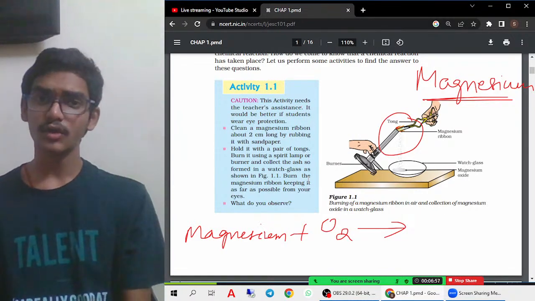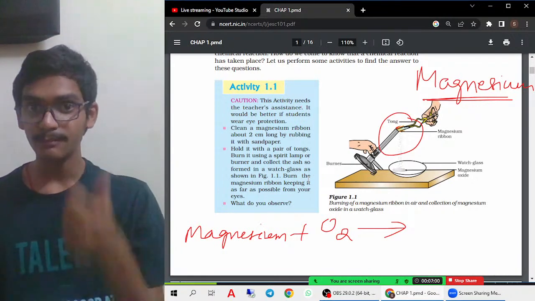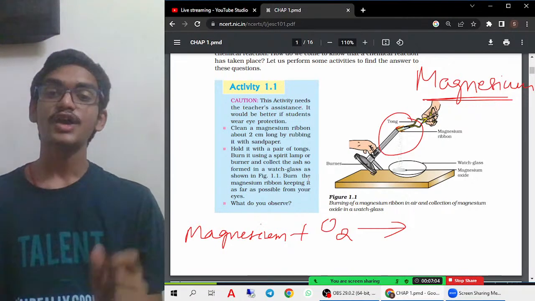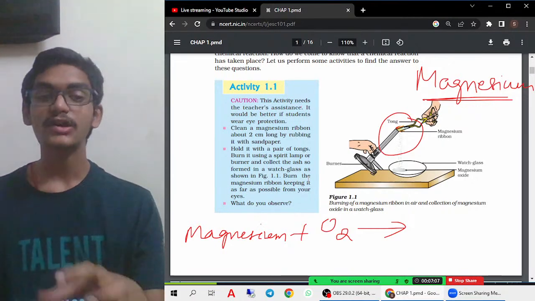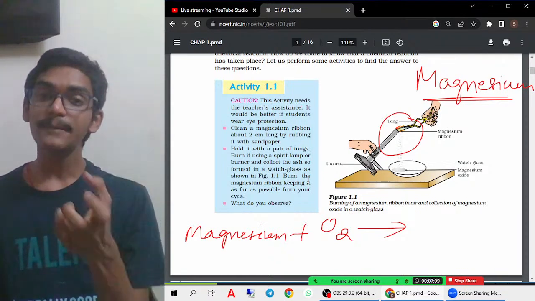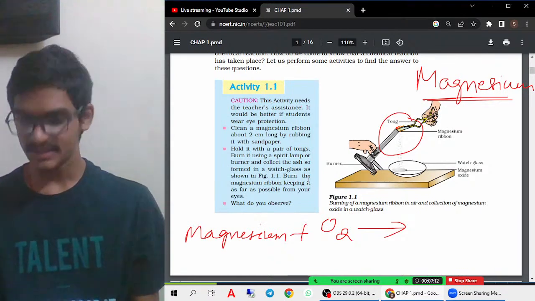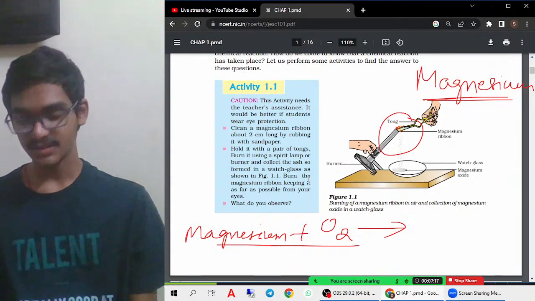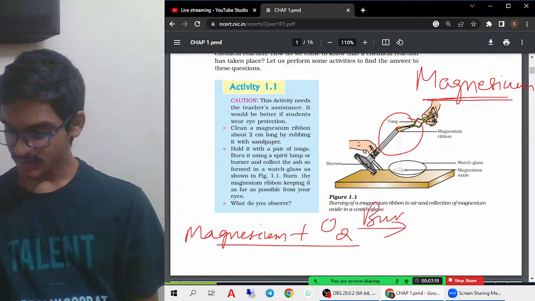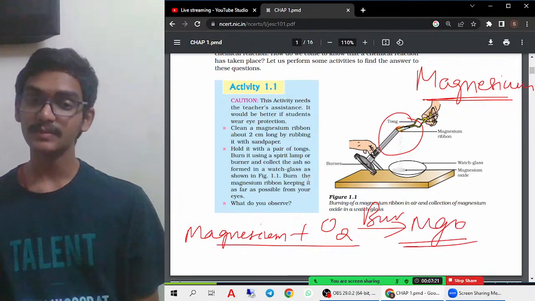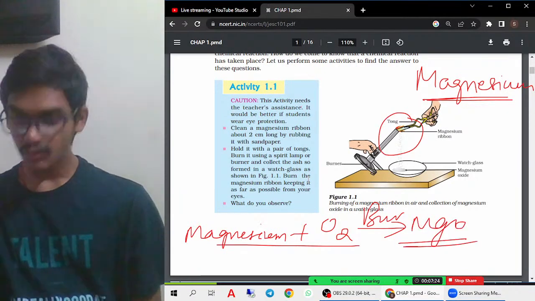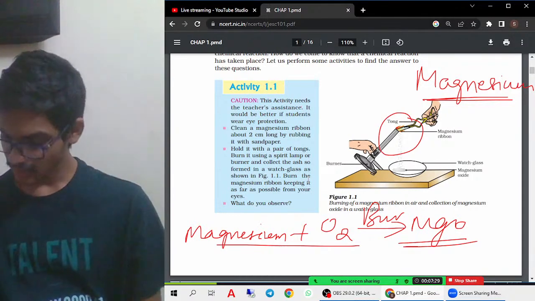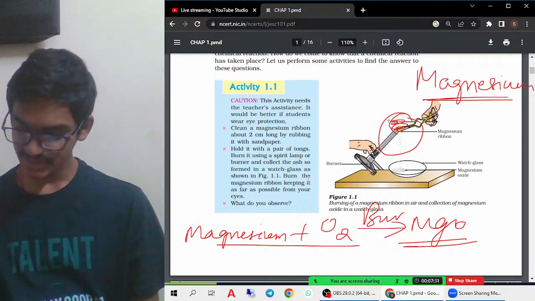So every substance, in order to burn, as you have learned in your 8th class in the combustion chapter, combustion is nothing but burning of any substance in the presence of oxygen to form heat and light energy. This is also a combustion reaction, wherein we are burning magnesium in the presence of oxygen. So this forms magnesium oxide, which you must remember. So when magnesium is burnt in air, that is, when it reacts with oxygen, the reaction happens.